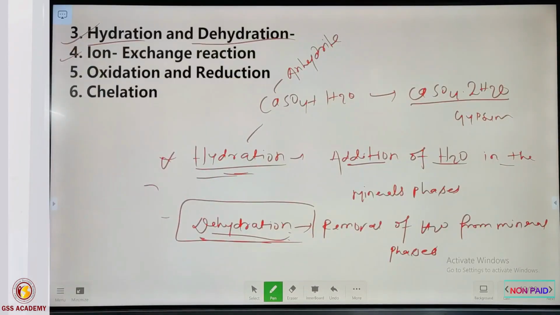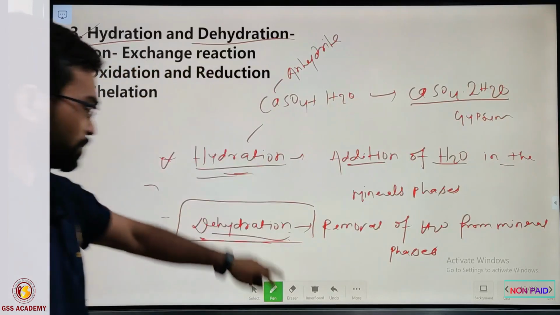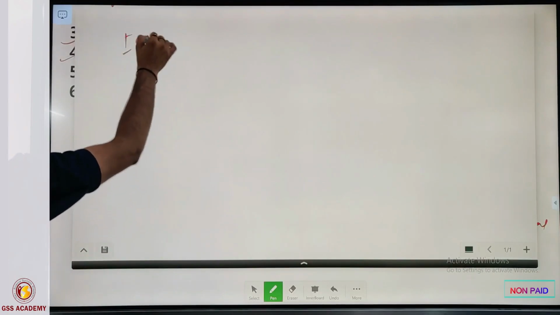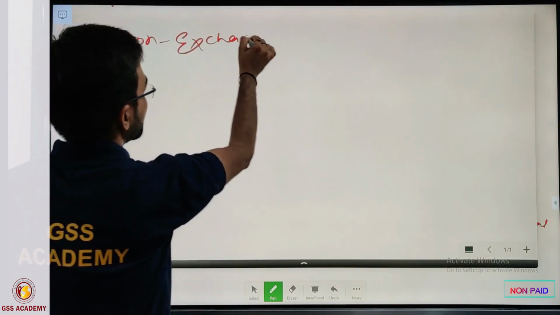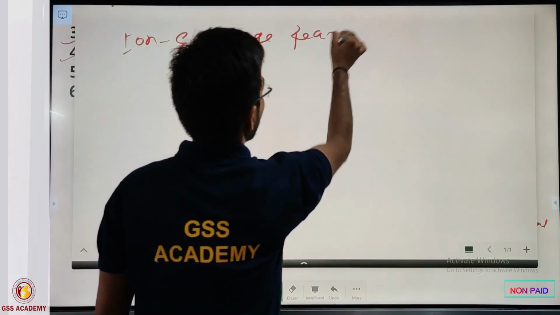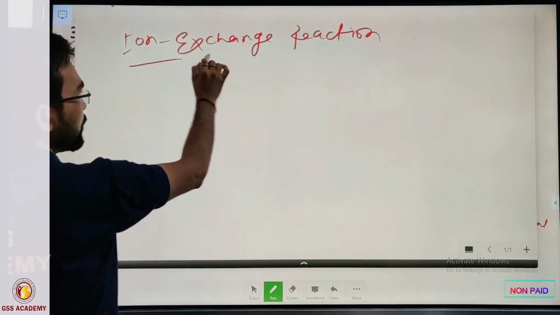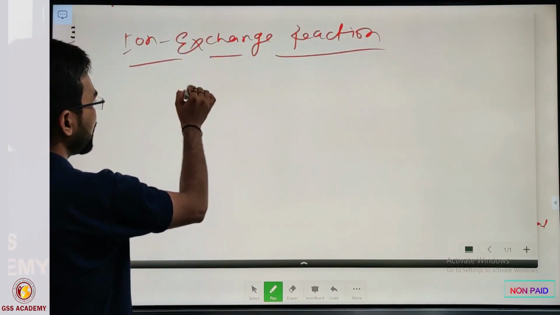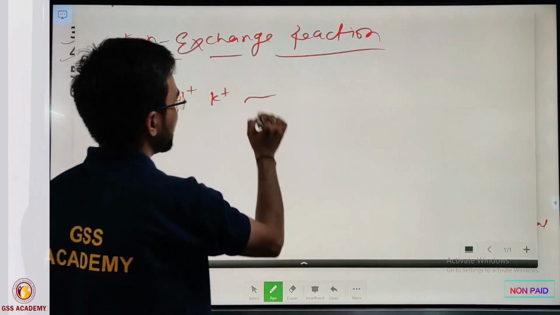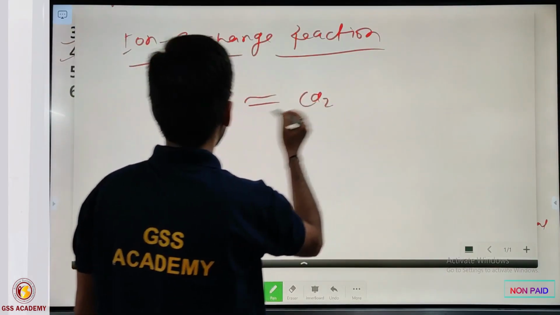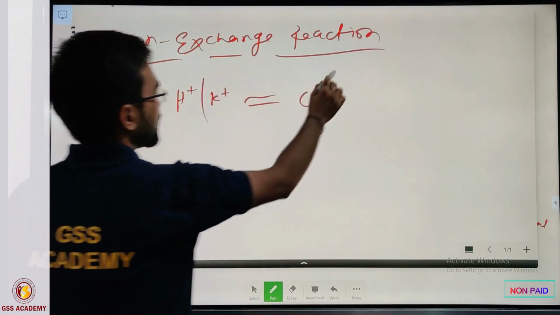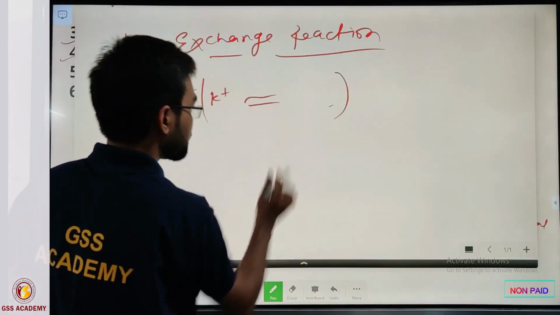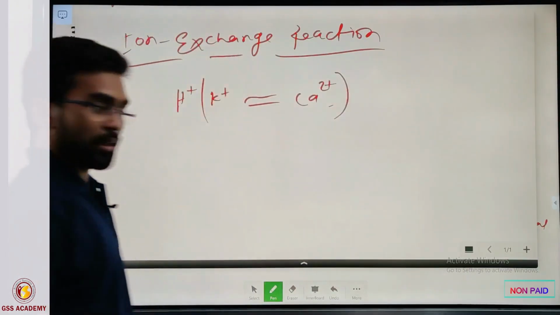The next one is the ion exchange reaction. Okay, so look here, ion exchange reaction. What happens here? Sometimes H+ ion or K+ ion generally replaces the Ca2+ ion. K+ ion generally replaces the Ca2+ ion in the structure.